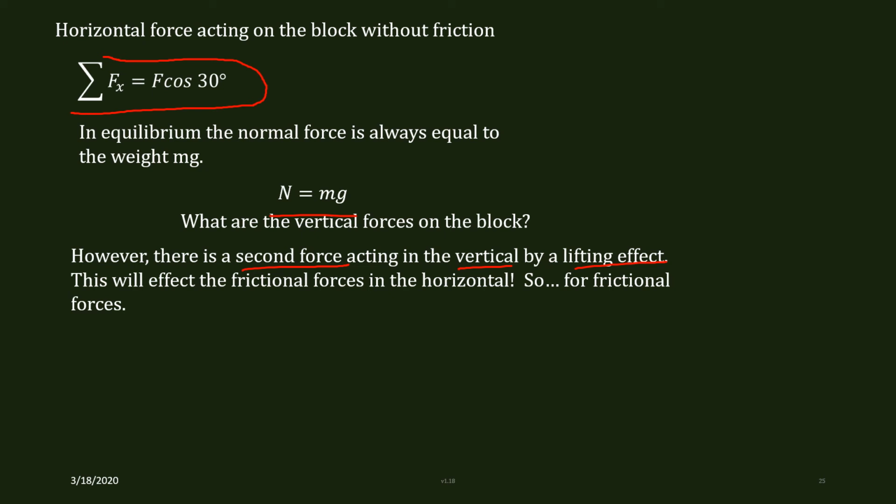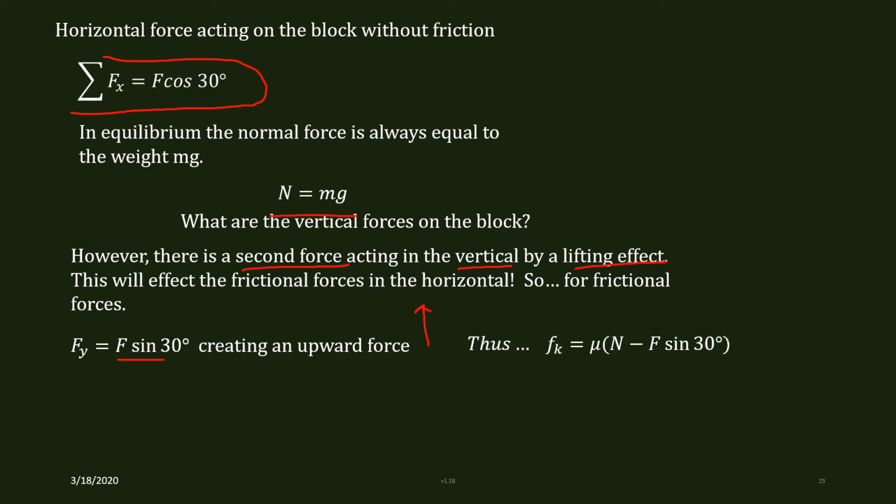So for frictional forces, we have Fy equals F sine 30 degrees, creating an upward force. Thus, the equation that we're going to use for friction, this part right here, is our new normal.